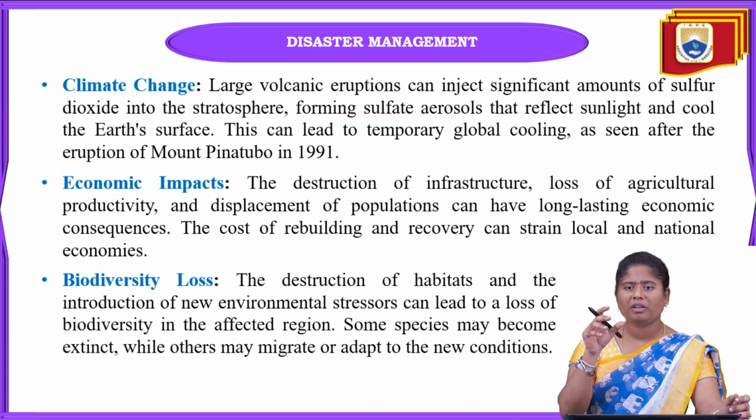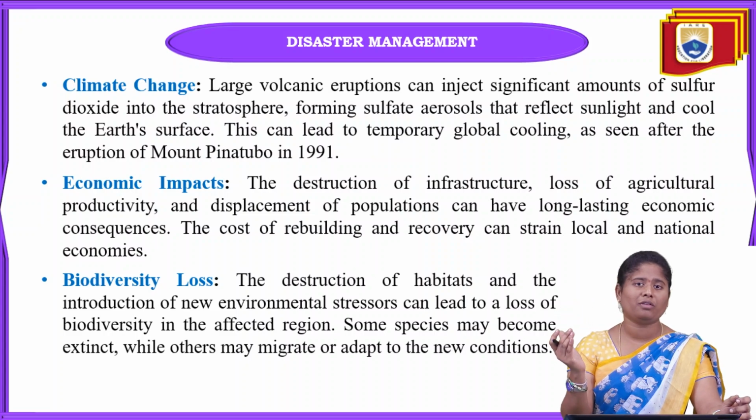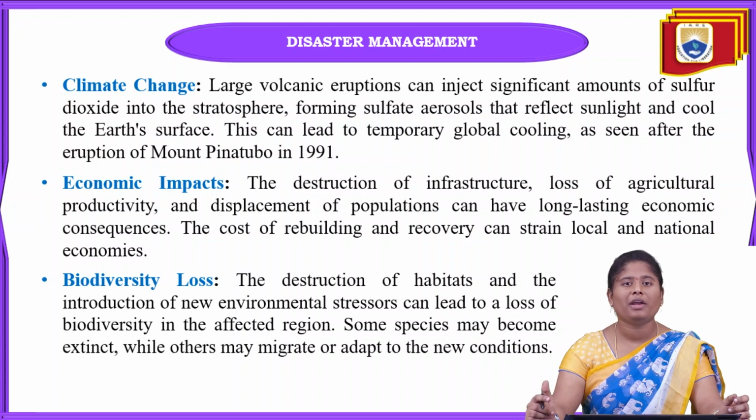The volcanic ash and sulfur dioxide prevent solar radiation from coming to the earth's surface. That forms sulfate aerosols, which reflect the sunlight, and at that time cold waves can form on the earth's surface. That will lead to temporary global cooling, and sometimes permanent global cooling can be seen in some regions.